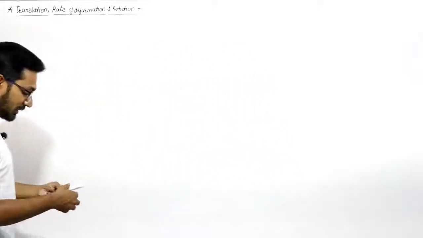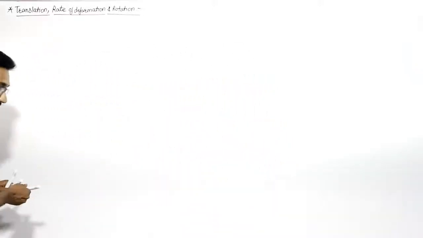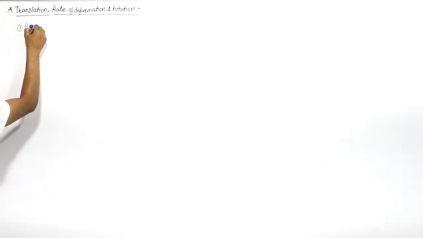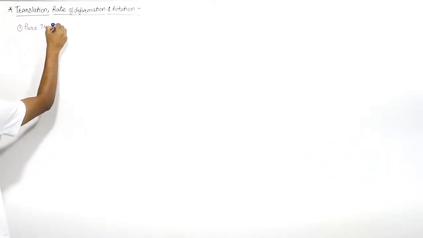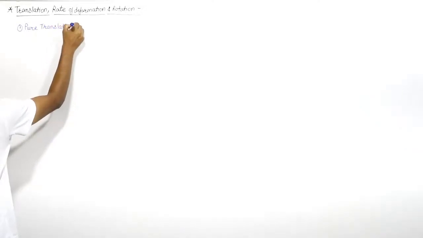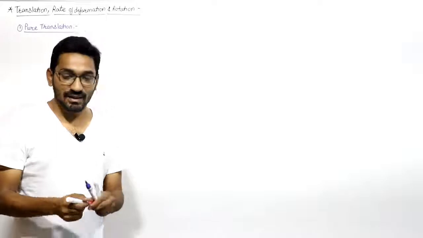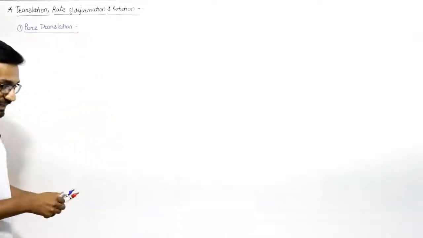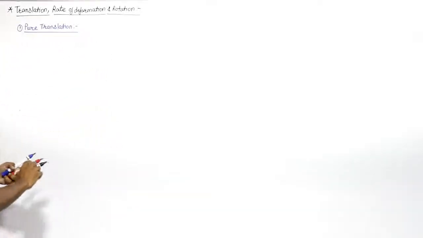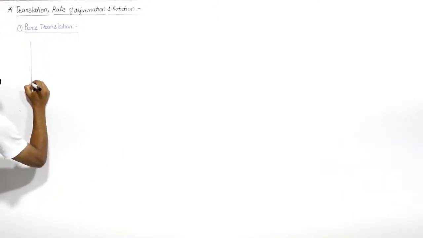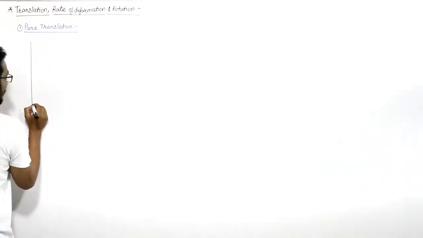Now let us discuss pure translation, right? The first phenomenon which we want to discuss is pure translation. And all these we will discuss with two-dimensional flow in Cartesian coordinates, that is x and y coordinates. So now let us take these x and y axes. It is a two-dimensional flow, so we can only represent it in the x and y directions.